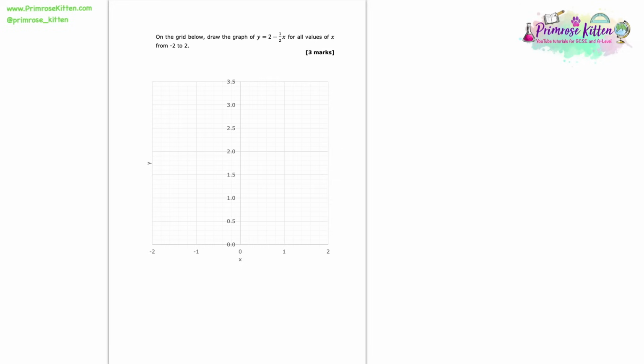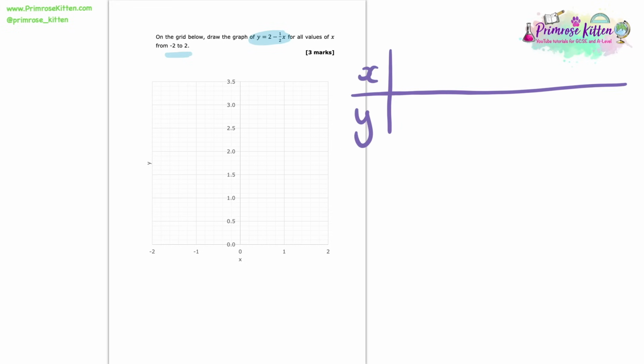On the grid below, draw the graph of y equals 2 minus 1/2 x for all values of x from -2 to 2. So the way I like to do this is I like to draw up my own little grid if they haven't given us one already. I'm going to have the x and the y values, and we're told that we want to use all values of x from -2 to 2. So I'm going to write down x is -2, -1, 0, 1 and 2.